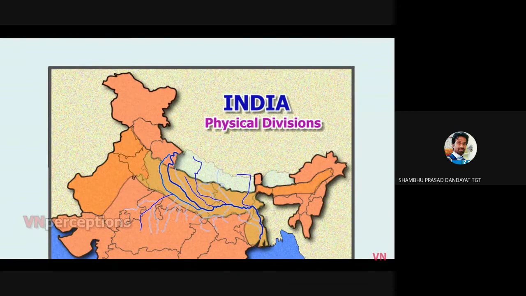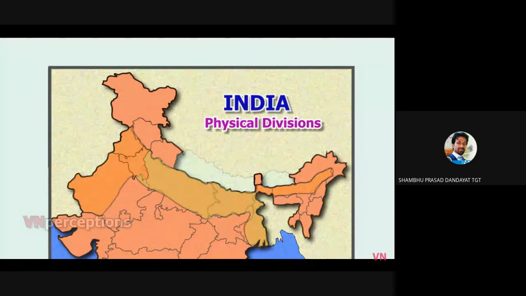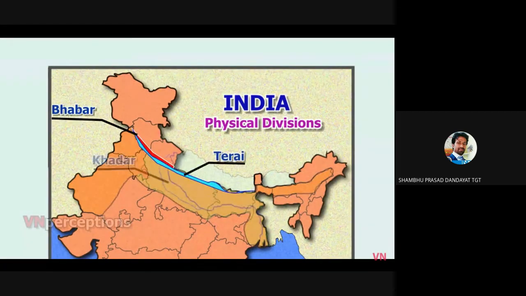The plains are flat, making it conducive for irrigation through canals. Based on the depositions brought down by the rivers, four different types of regions develop, and they are Bhabar, Tarai, Khadar, and Bhangar.